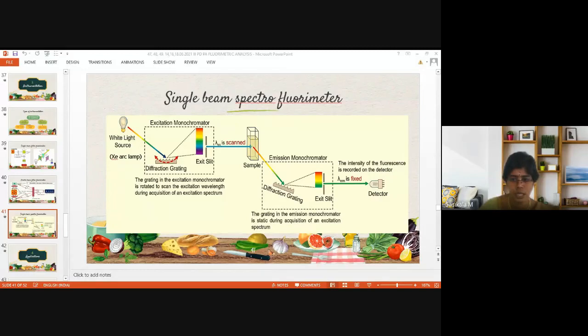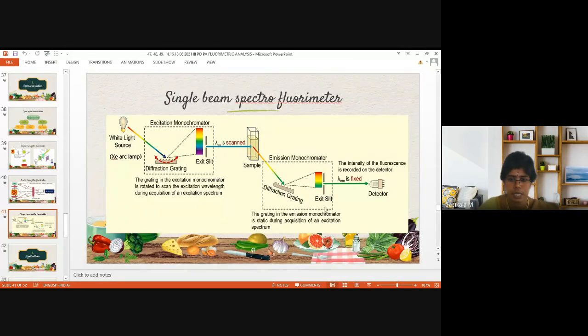That type of fluorescence is called Stokes fluorescence. If the emission wavelength is lower compared with excitation, then that is called anti-Stokes fluorescence. And the fluorimetric principle follows Stokes fluorescence only.